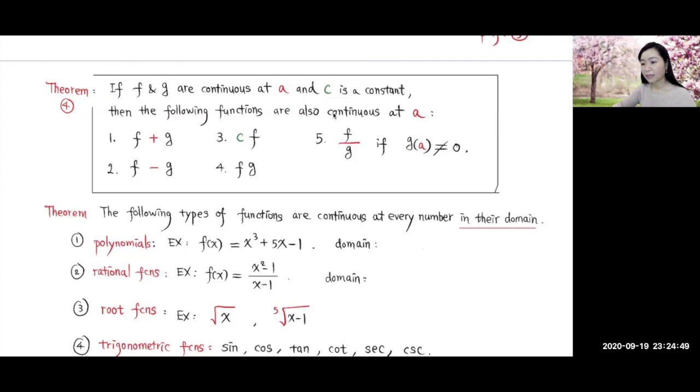This theorem says that if functions f and g are continuous at a and c is a constant, then the following functions are also continuous at a. The first one is the sum of the two functions. Basically it says that the sum of two continuous functions is continuous. And the difference of two continuous functions is continuous. And a constant multiple of a continuous function is continuous. And the product of two continuous functions is continuous. And the quotient of two continuous functions is continuous, providing that g of a is not equal to 0.